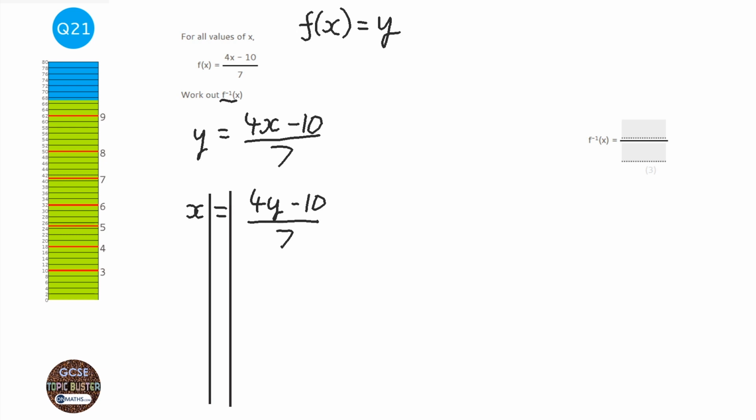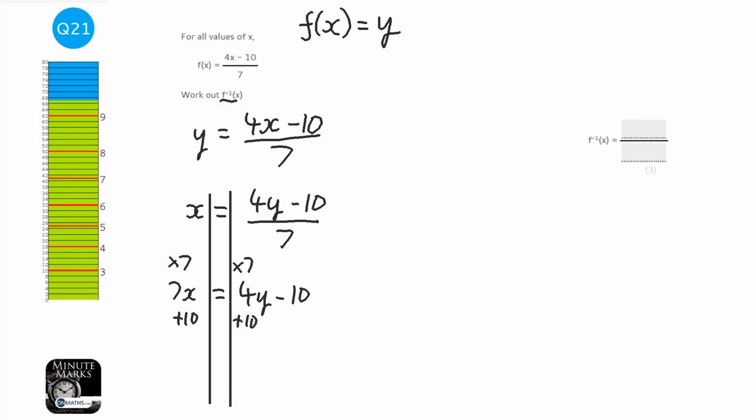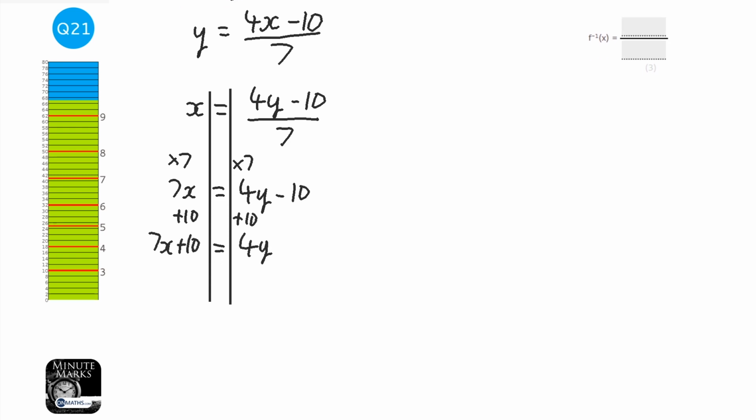And then all we need to do is get it so we've got y equals. So the first thing I'm going to do is times both sides by 7 to get rid of the fraction. So we've got 7x equals 4y minus 10. Then I'm going to add 10 to both sides. So we've got 7x plus 10 equals 4y. And then I'm going to divide both sides by 4.